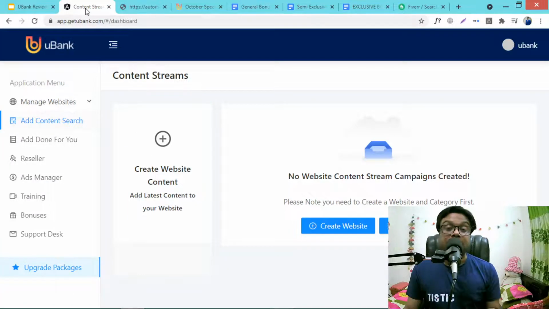And Ubank is going to launch on 24th October at 11 a.m. EST by Amit Gaikwad and Anuradh Bhabra on Warrior Plus network.